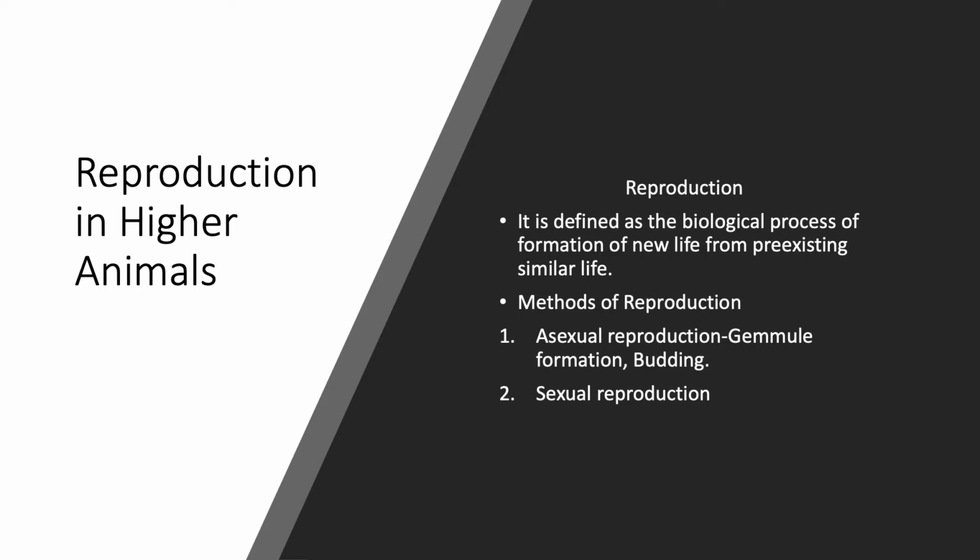Reproduction is defined as the biological process of formation of new life from pre-existing similar life. The reproduction process is completed in two ways: asexual reproduction and sexual reproduction. Asexual reproduction is seen in lower animals and is completed by the formation of gemmules or by the budding method. While sexual reproduction is seen in higher animals.